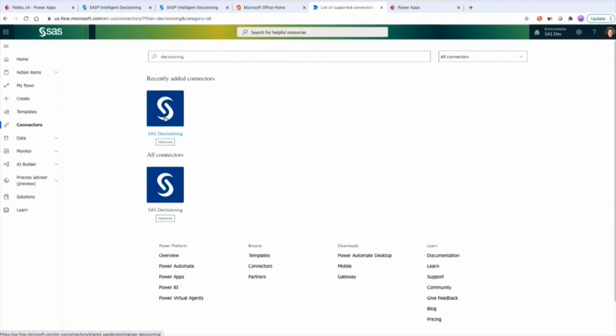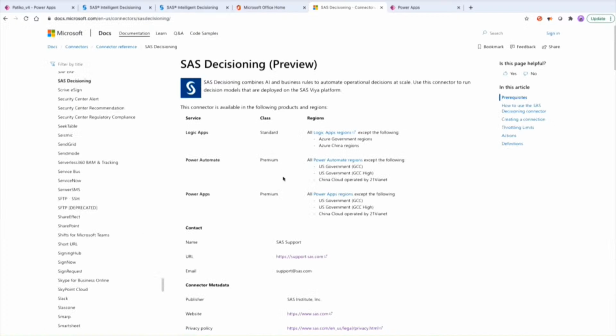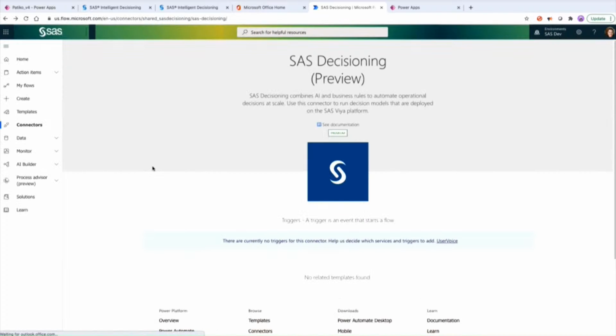Yep. So this is available in the catalog. Right now, it's only available to premium users. And if you want to dive deep into the technical level, you can just take a look at the documentation. It's pretty detailed documentation on how to connect SAS decisioning through the connector to your Power Platform. But what we want to see is how we can configure this in a Power Flow or a Power App. So let's first show you how you can configure this in a flow.